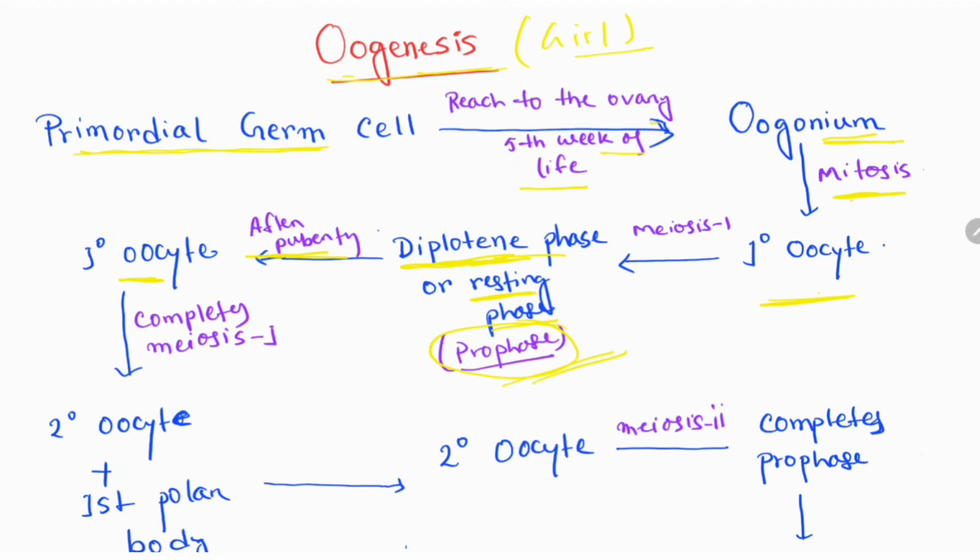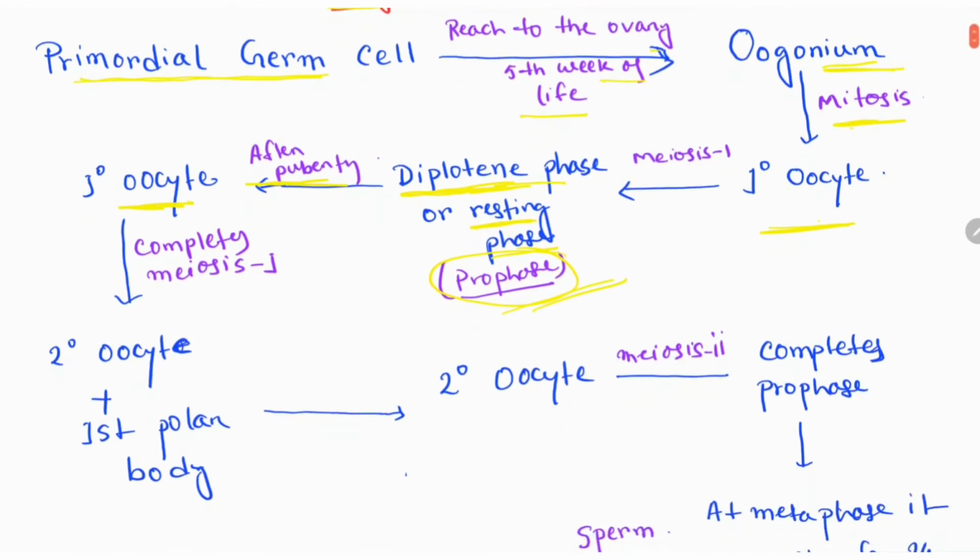During the menstrual cycle, 10 to 15 primary oocytes complete meiosis 1 and form a secondary oocyte and first polar body.